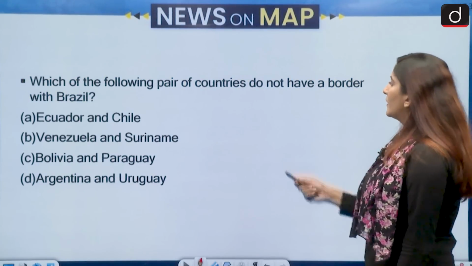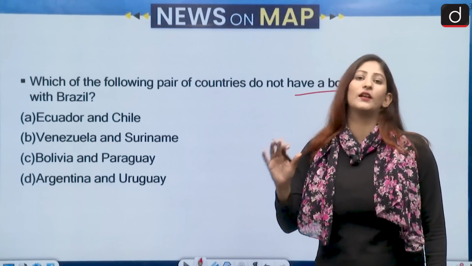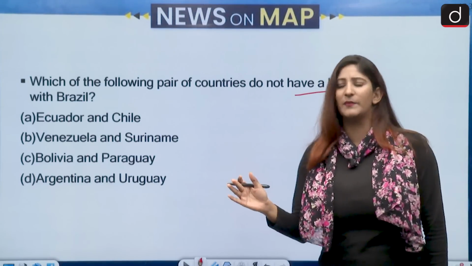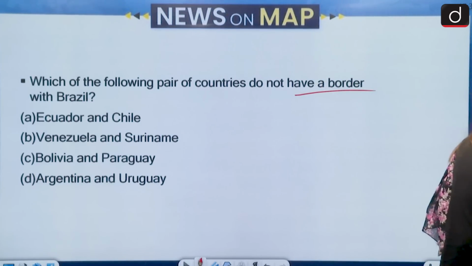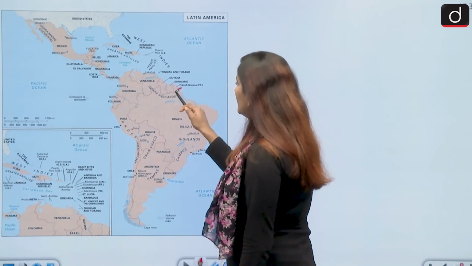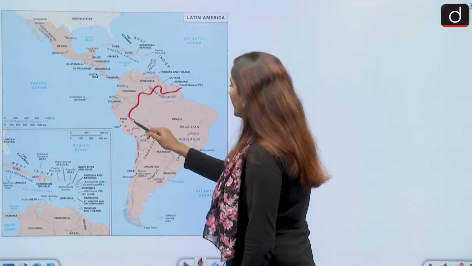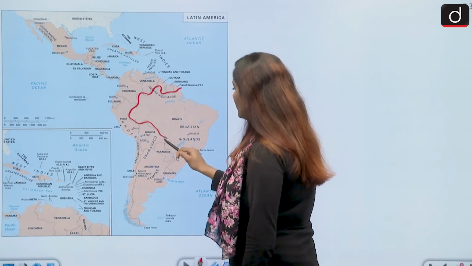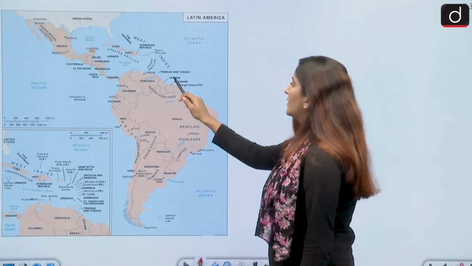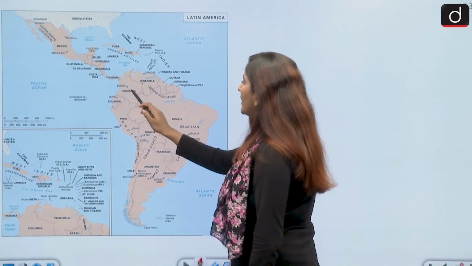Which of the following pair of countries do not have a border with Brazil? Almost every country shares a border with Brazil. Brazil is huge in Latin America, South America. So let us see. Ecuador, Chile, and many other options are given. This is the border of Brazil spanning across these many countries, right? It spans from French Guiana, Suriname, Guyana, even Venezuela, Colombia.